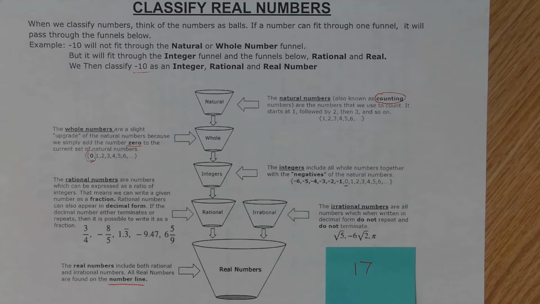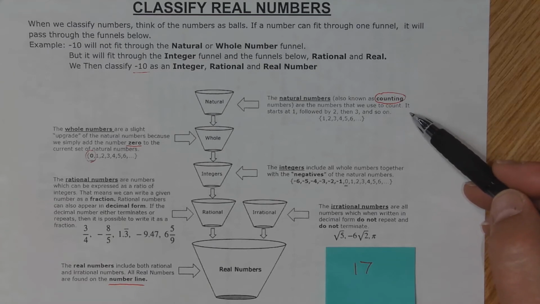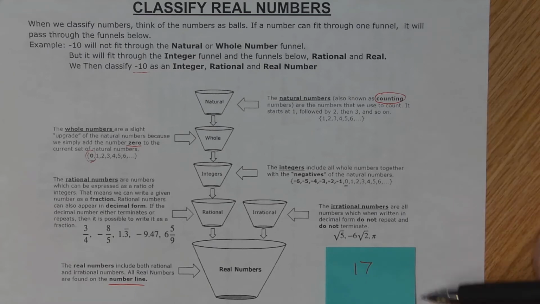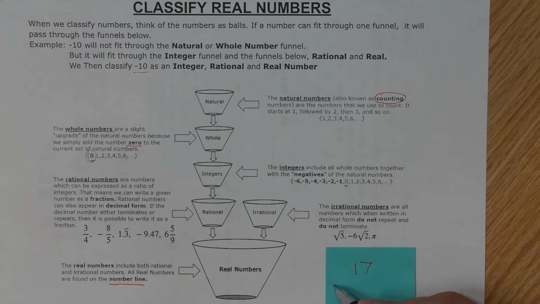So now let's take some of these numbers and classify them. First number we have is 17. Now, number 17, first thing we ask ourselves, can I count to 17, or do I have 17 items in my room? And the answer is yes. So this 17 is a natural number. It is a counting number.